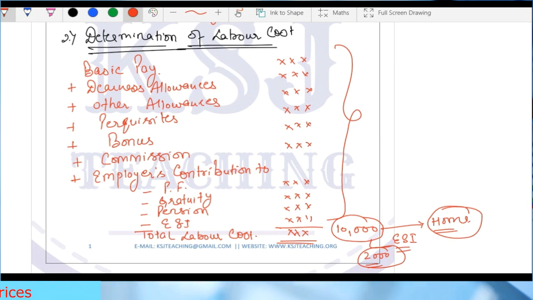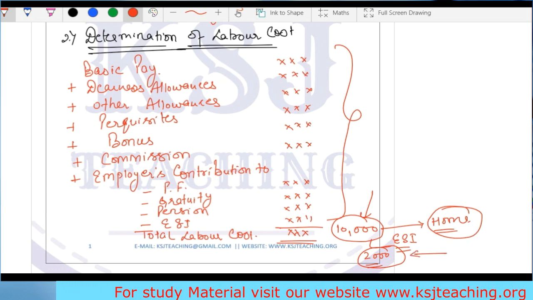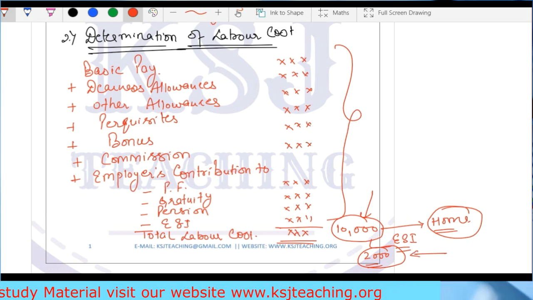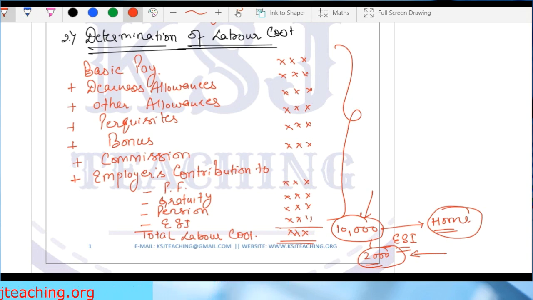The employer will not get to know whether the employee is investing or not. For the employer, is there anything extra going out of his pocket? No, sir. The employer is paying 10,000 only. After the employee has left the office with this 10,000 rupees, the employer is not concerned with whether he invests 2,000, 3,000, or 5,000 in ESI, PF, gratuity or pension. For the employer, the cost will remain 10,000.